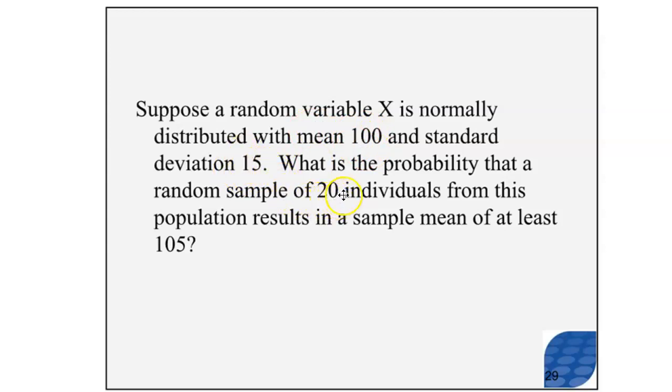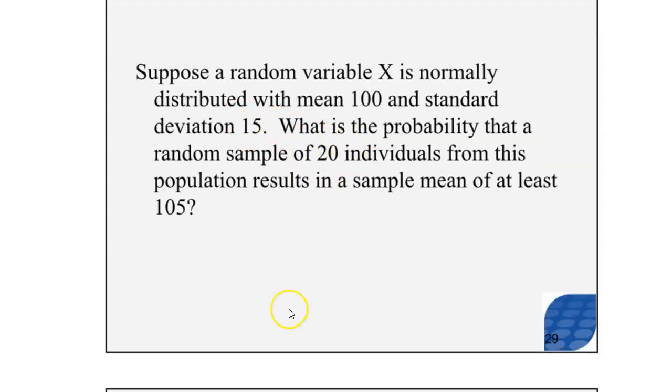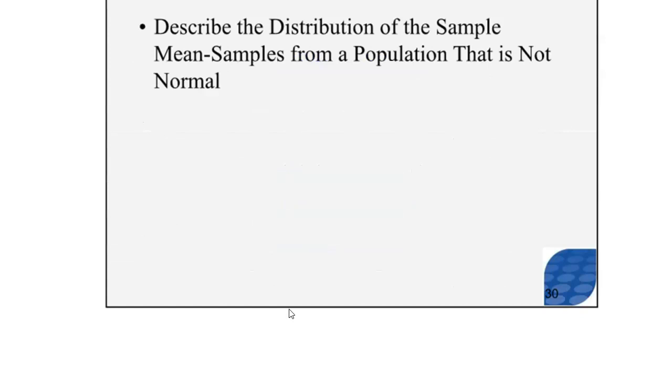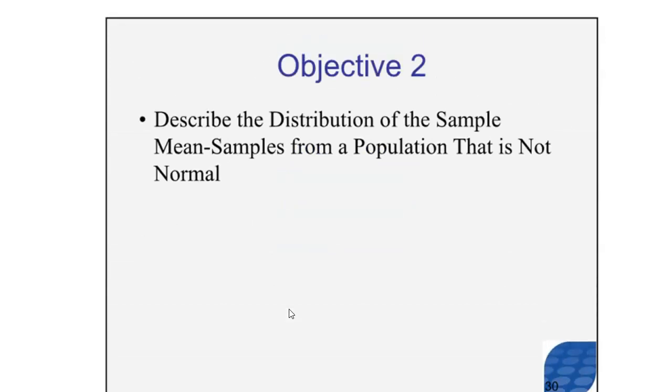Now, what if we changed the size of the random sample? What would happen then? It should make sense to you that the only thing that's going to change is not the mean of the sampling distribution, but the standard deviation will be different. Because our standard deviation of the population is 15, now, instead of dividing it by the square root of 10, we're dividing it by the square root of, that's right, 20. That's a little bit different. I leave it to you to make that calculation yourself.